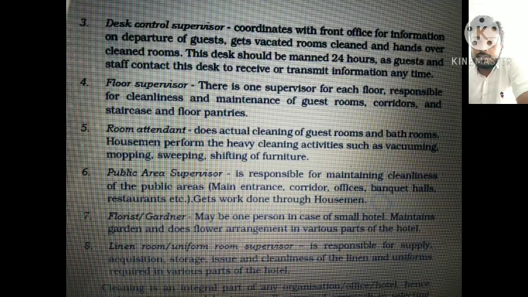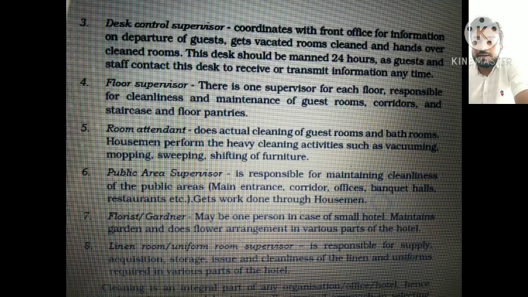And the last one is the linen room or uniform room supervisor. He is also responsible for supply, acquisition, storage, issues and cleanliness of the linen and uniforms required in various parts of the hotel. So they take care of the clothing part and the garment part. The housemen also work under this linen room or uniform room supervisor.